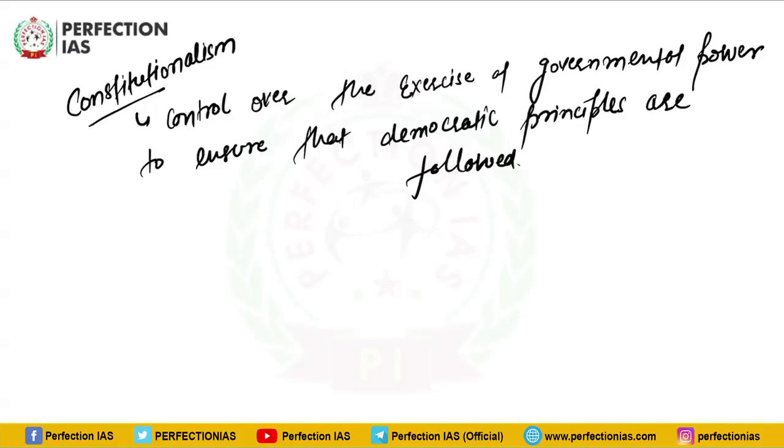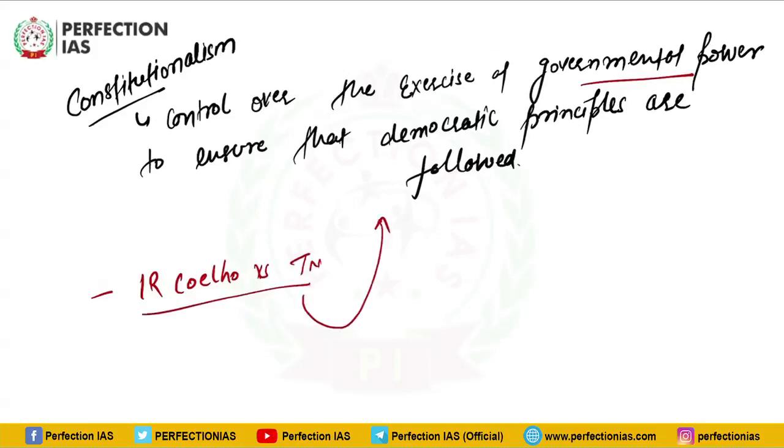In the simplest terms, constitutionalism means putting a limit on the power of the government to ensure that the principles of democracy are followed. Now, the Supreme Court in I.R. Coelho versus State of Tamil Nadu said that constitutionalism is a principle that requires control over the exercise of government power so that the democratic principles are followed.